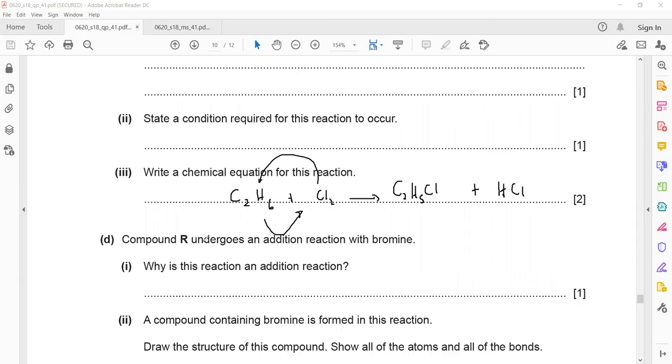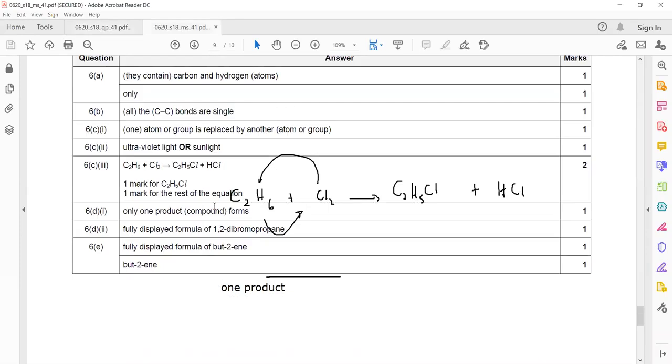Then compound R undergoes an addition reaction with bromine. Alkenes undergo addition reactions. Why is this reaction addition? What is the meaning? I just discussed addition polymerization. Whenever a reaction gives only one product, that kind of reaction is known as an addition reaction. As you can see in the marking scheme as well, only one product is there. That's why we call that an addition reaction.